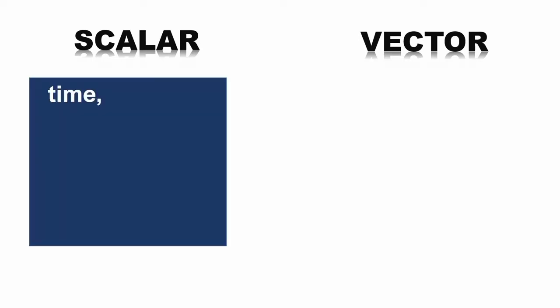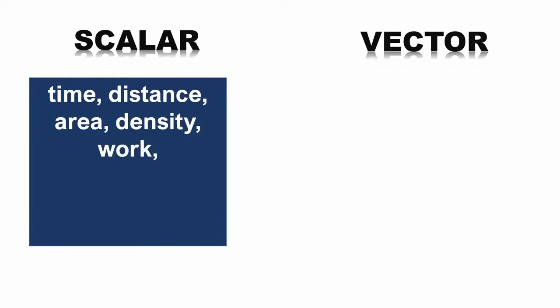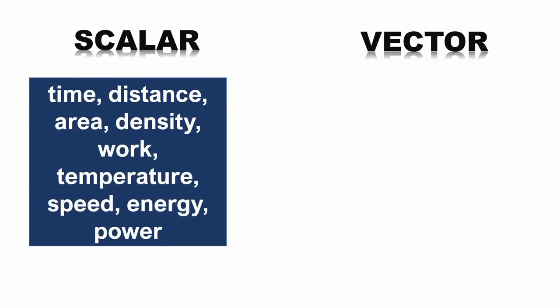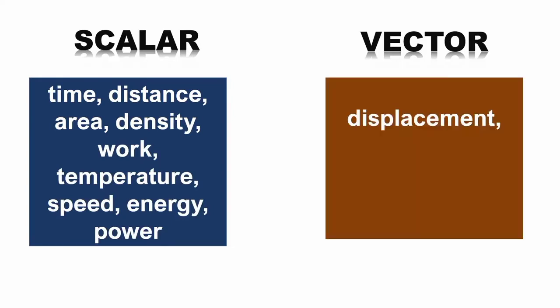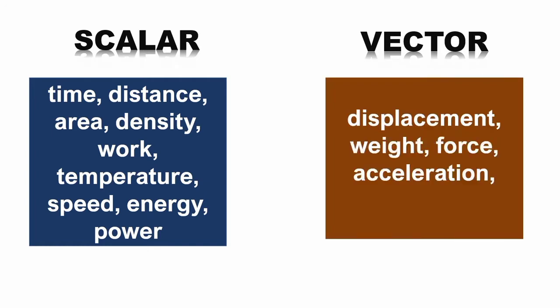Examples of scalar quantities are time, distance, area, density, work, temperature, speed, energy, and power. And for vector quantities, we have displacement, weight, force, acceleration, velocity. From here, we will discuss further those quantities that are related to our next topic.